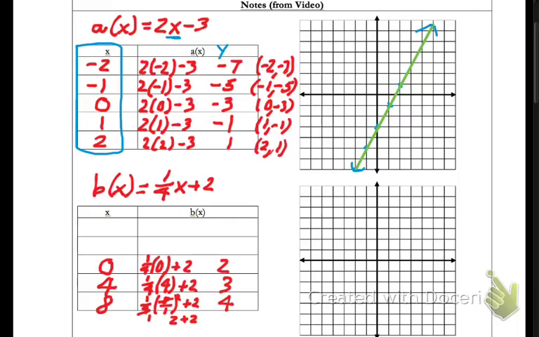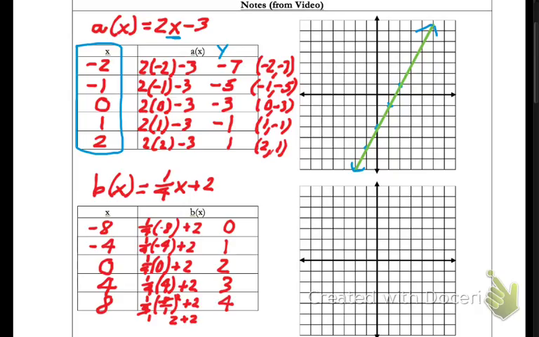So let me work backwards. Let me put in -4 and -8. And so I bet you can guess what happens. Yeah, it's 1 and 0 working backwards. In fact, 1/4 times -4 is -1 plus 2, which is 1. And 1/4 times -8, well, if a fourth of 8 is 2, a fourth of -8 is -2, and plus 2 is 0. So it worked out really nice.